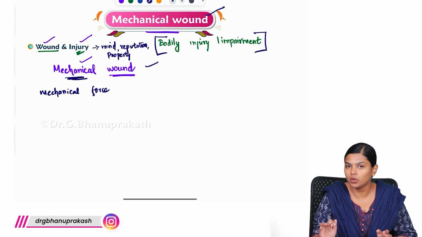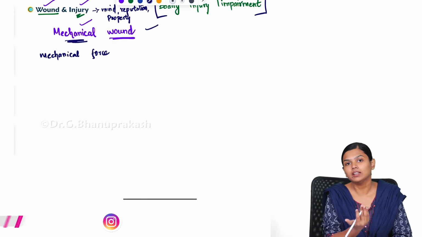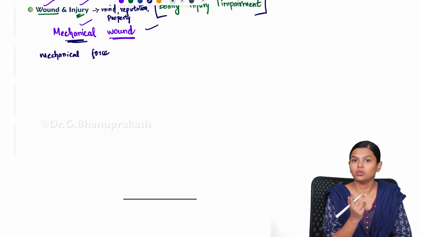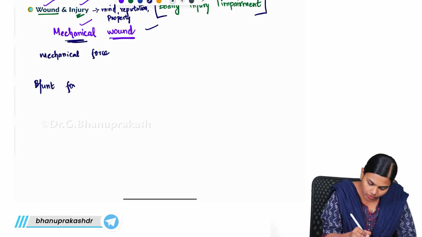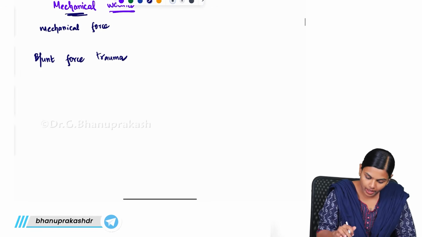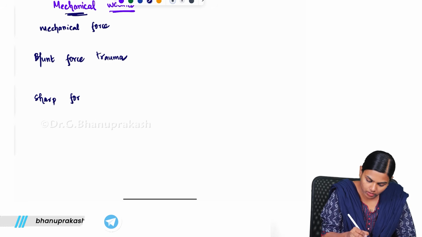That is what we are going to deal with in this chapter. Broadly, mechanical wound is divided into two: one is blunt force trauma, and another is sharp force trauma.